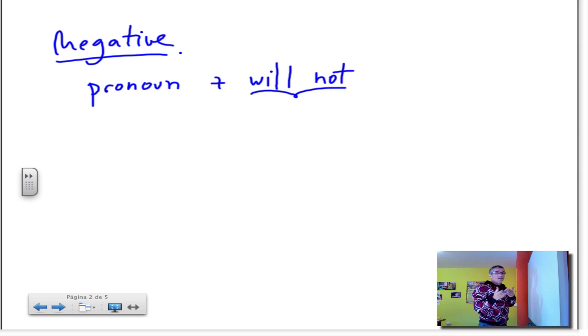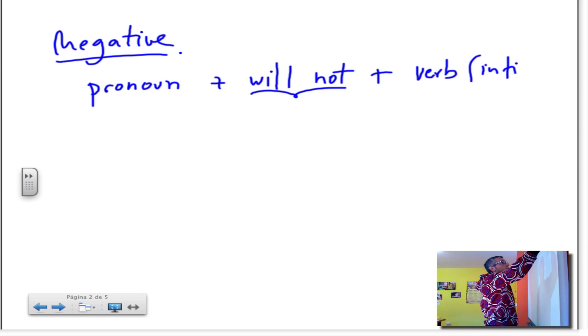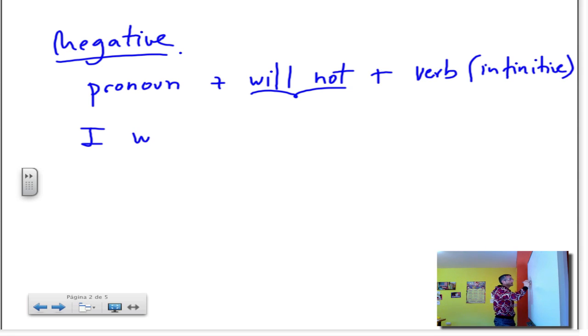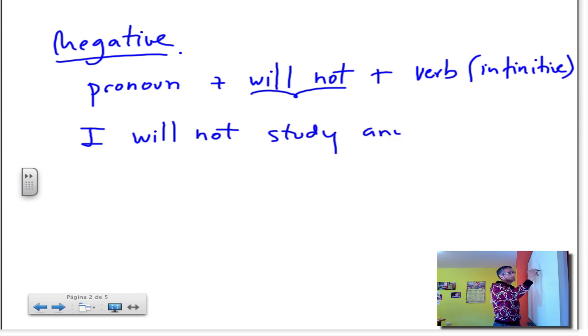And this will make the future negative. I will not work. And then the verb as well, the infinitive of the verb. So let's give an example. All pronouns are exactly the same. And I say, I will not study anymore. Okay? This is a negative form.